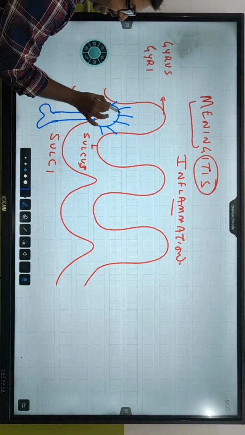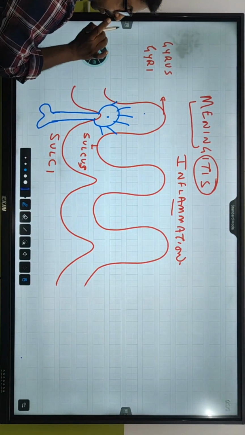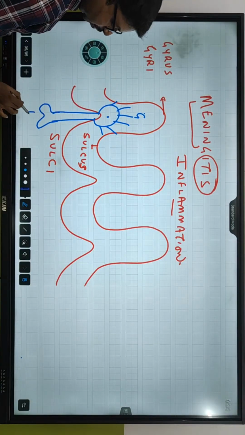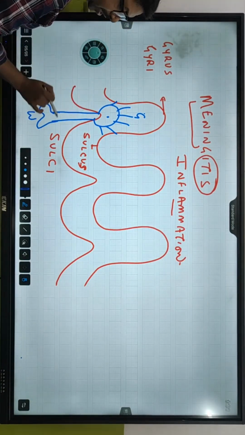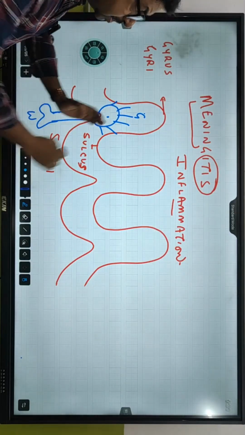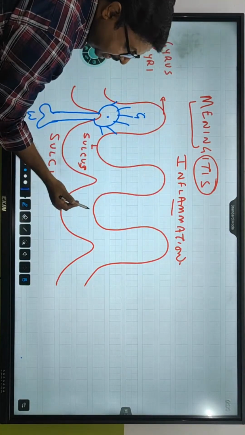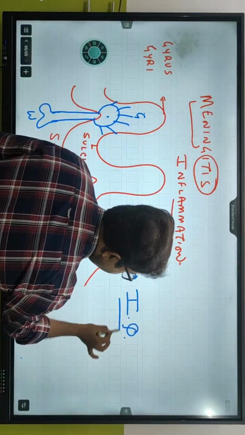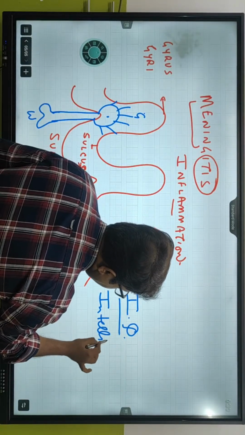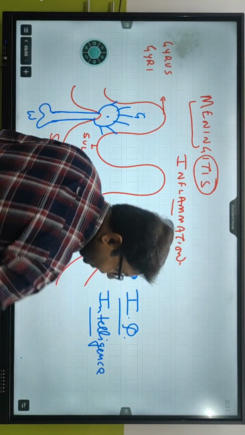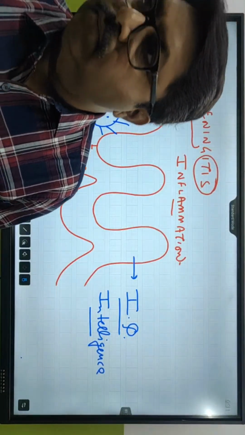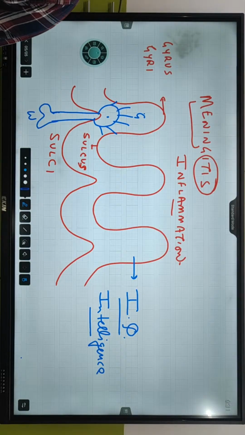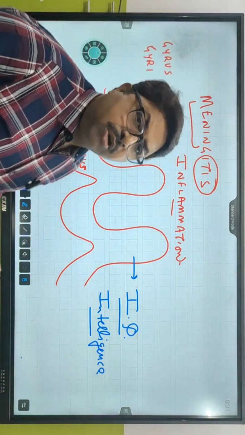So the cyton of the neuron is present towards the gray matter, and this is white matter, because the axon is present in the white matter section. जितना ज़्यादा gyri sulci होगा, the more the surface area. जितना surface area बढ़ेगा, that is going to ultimately increase the IQ level, intelligence quotient. It is going to help in increasing intelligence. Any issues about this? Come on, bolo. Any problem?